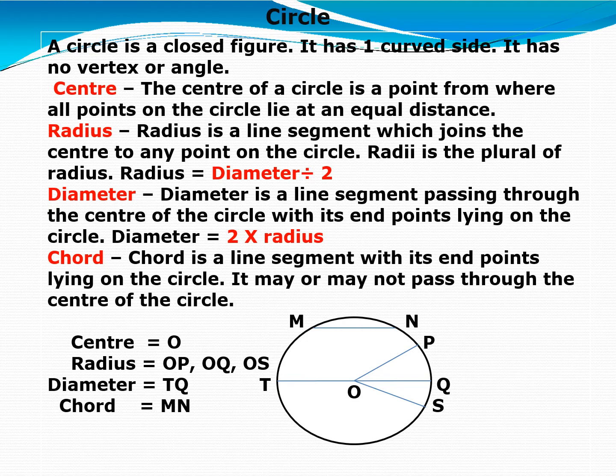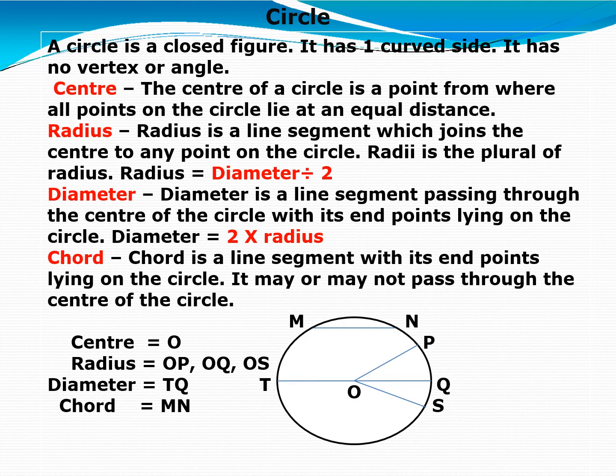And what is a chord? A chord is a line segment with its end points lying on the circle. Right? It may or may not pass through the center of the circle. This one is not going to touch the center. A line segment whose end points lie on the circle is known as a chord of a circle. As you are seeing here, MN is a chord.